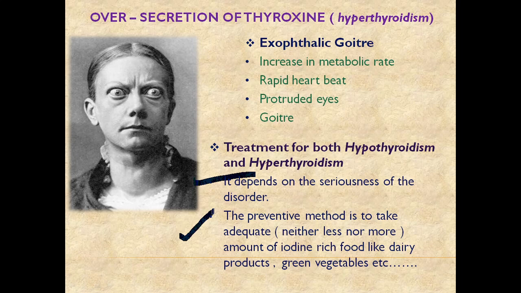So that is the initial stage. The preventive method against goiter, cretinism, myxedema or exophthalmic goiter is to take an adequate amount of iodine-rich food like dairy products, green vegetables, etc.